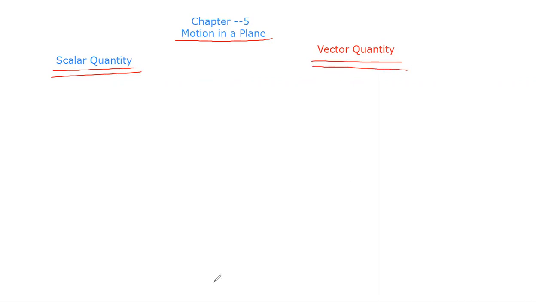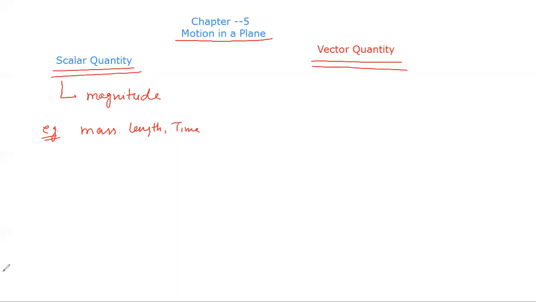Actually, in physical quantity there are two divisions. First is scalar and the other is vector. So what is a scalar quantity? For representation of any scalar quantity, we need only magnitude. For example, mass, length, time. These are scalar quantities.